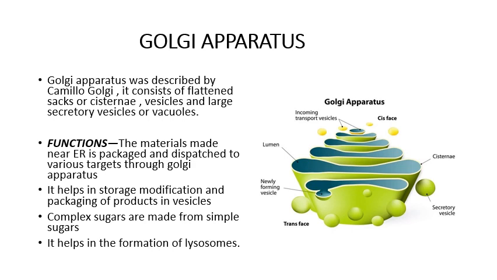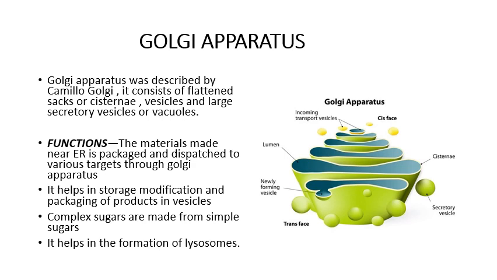Now let us discuss another cell organelle, that is Golgi apparatus. We also call it Golgi bodies. It was discovered by a scientist called Camillo Golgi. It consists of flattened sacs or cisternae, vesicles and large secretory vesicles or vacuoles. As you can see in the diagram, it has very compact vesicles called cisternae.